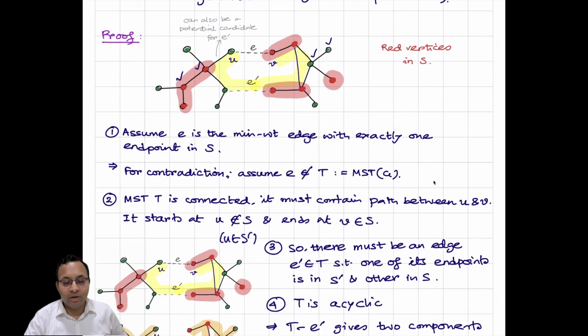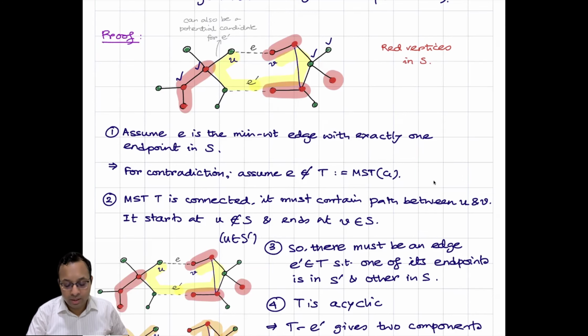And as u is in S prime, it's not in S, and v is in S, if we walk along the path, at some point the flip happens, where one vertex of an edge is part of S prime and the other vertex of the edge is part of S. So that's property 3: there must be an edge e prime such that one of its endpoints is in S prime and the other one is in S. In this graph, I have used the yellow color to show the path from u to v in the tree T. In that case, we can take either this edge, which has one endpoint in S prime and another endpoint in S, or this edge, where one endpoint is in S prime and the other endpoint is in S. So what we claim is that there must be at least one edge such that one of its endpoints is in S prime and the other one is in S. There can be multiple. In this case, there are multiple, but at least one such edge will be there.